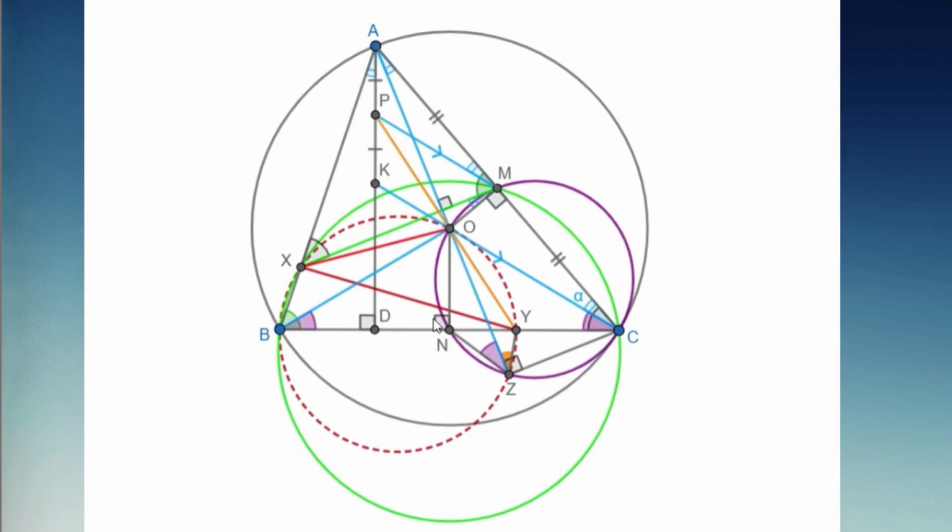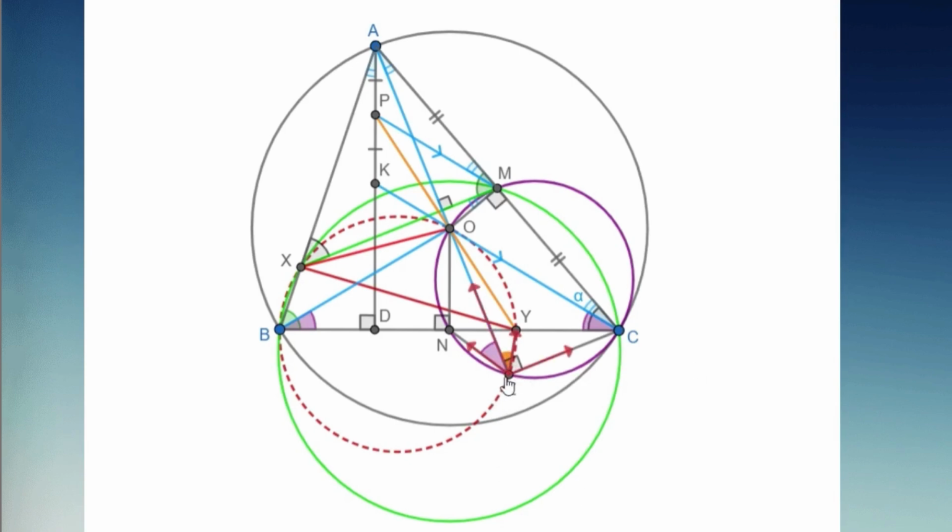bisector of angle NZY. To prove this, we can either use the basic methods by setting up some ratios, or employ the method of harmonic rays. I will use the second approach and leave the first one for you to explore. From point Z's perspective, it's sufficient to show that the rays ZN, ZO, ZY, and ZC are harmonic.